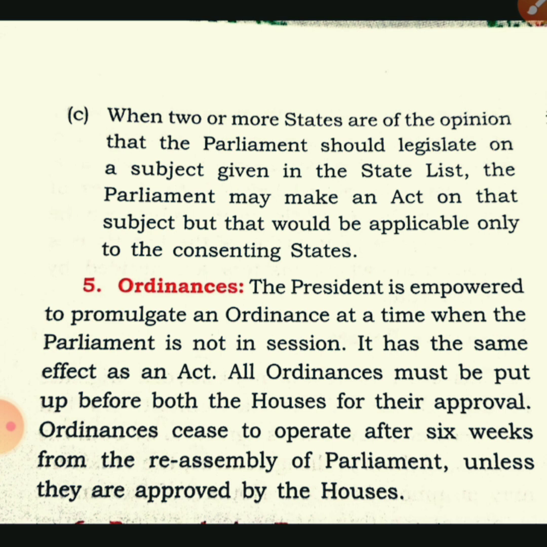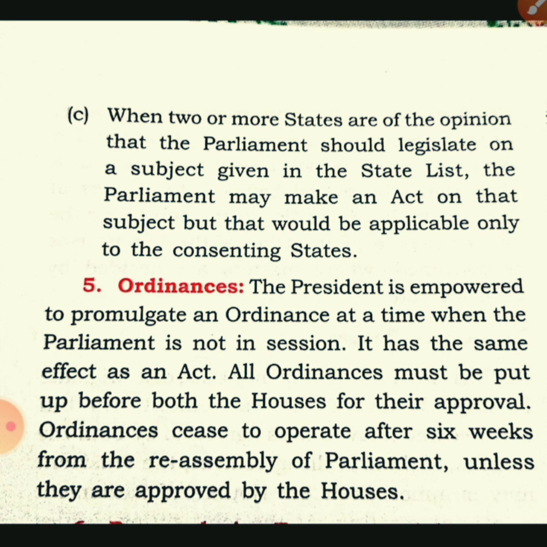The next, fifth point we are going to discuss is the ordinance. Let me explain what an ordinance is. An ordinance is a written order of the president, which is applicable when both the houses are not in session. The president can promulgate the ordinance when parliament is not in session, but as soon as Rajya Sabha or Lok Sabha or both the houses are in session, within 6 weeks that ordinance should be passed in the assembly.